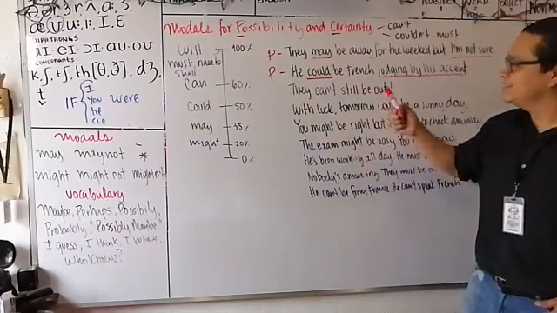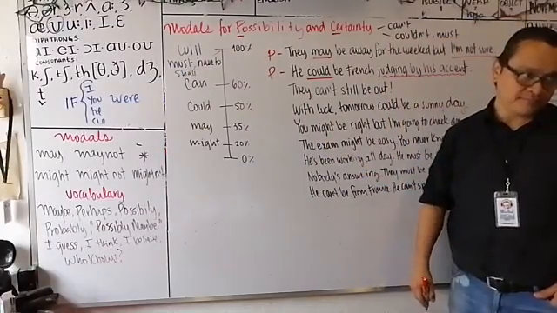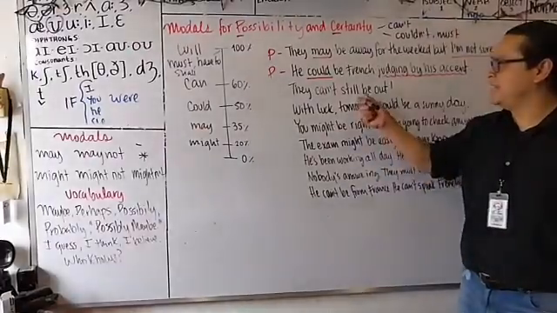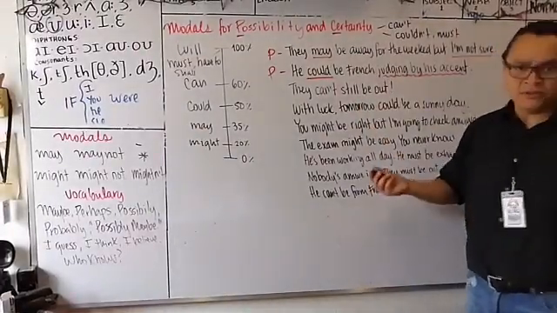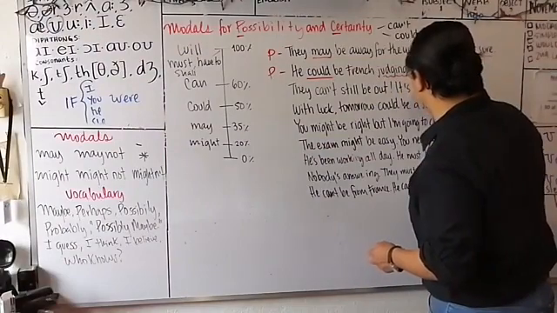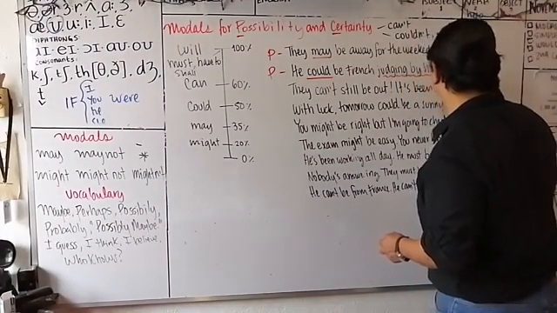Next, they can't still be out. Let's add some context. They can't still be out. It's been over an hour.